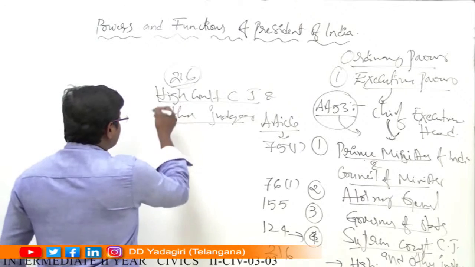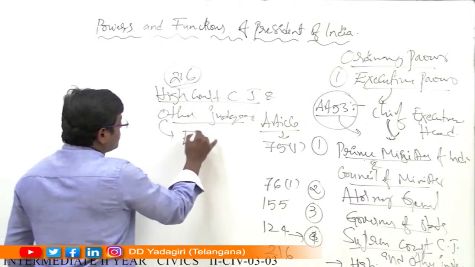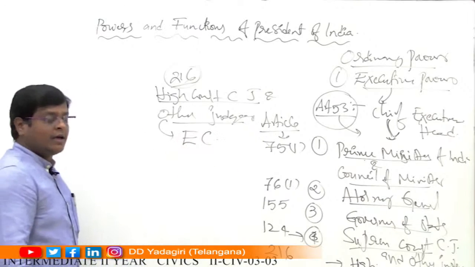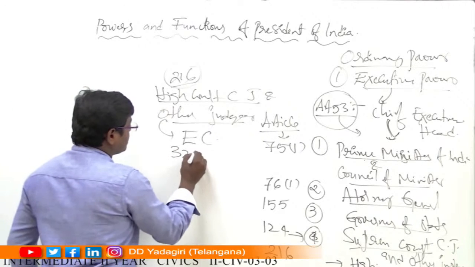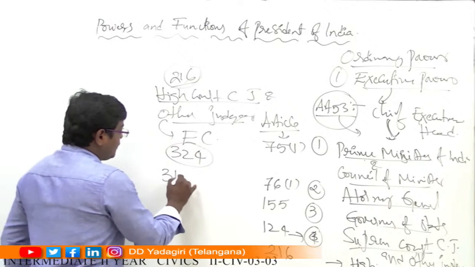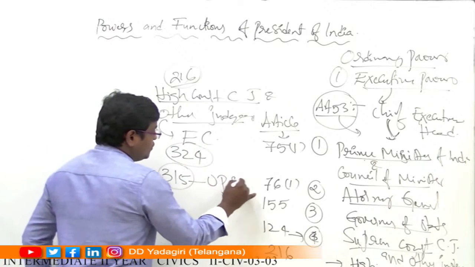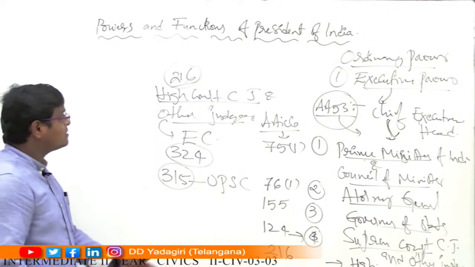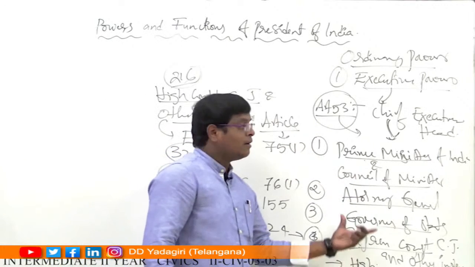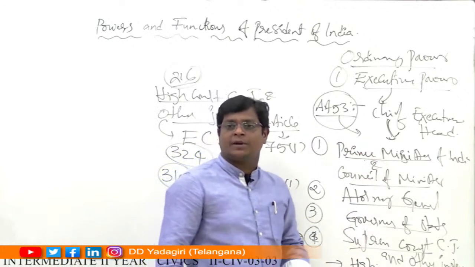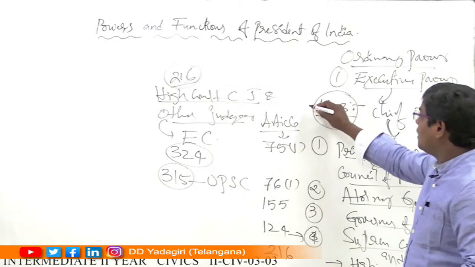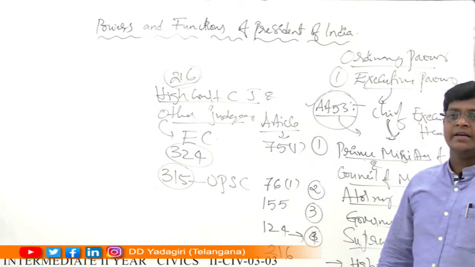At the same time, the President of India also appoints the Chief Election Commissioner and other Election Commissioners according to Article 324. And also, according to Article 315, he appoints the UPSC, Union Public Service Commission. Like this, the President appoints officials to assist in the administration. With the help of all those officials, the President of India runs the administration of India.